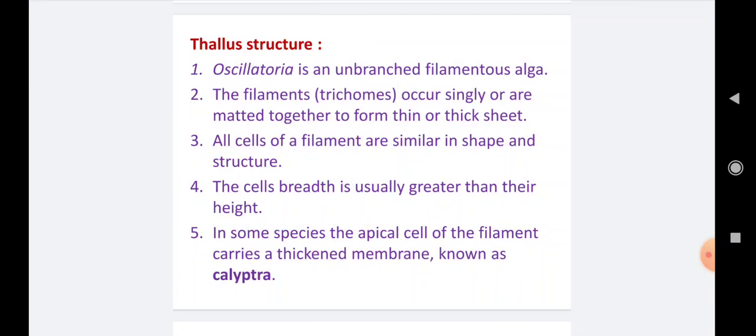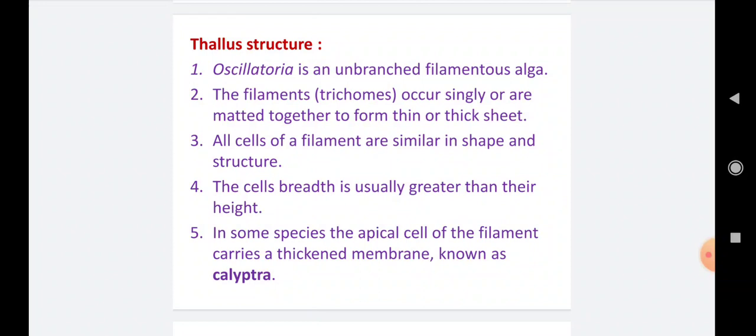The filaments or trichomes occur singly or are matted together to form a thin or thick sheet. These trichomes occur singly in the water bodies, or they are intermingled with each other and form a thick or thin sheet on the water as a scum or an algal layer.